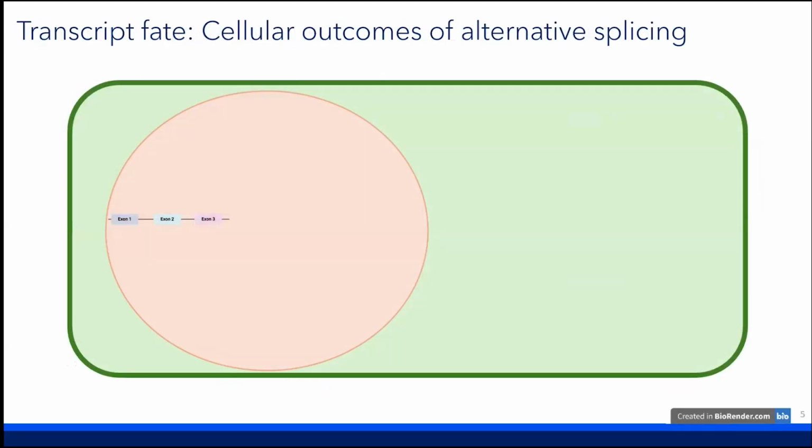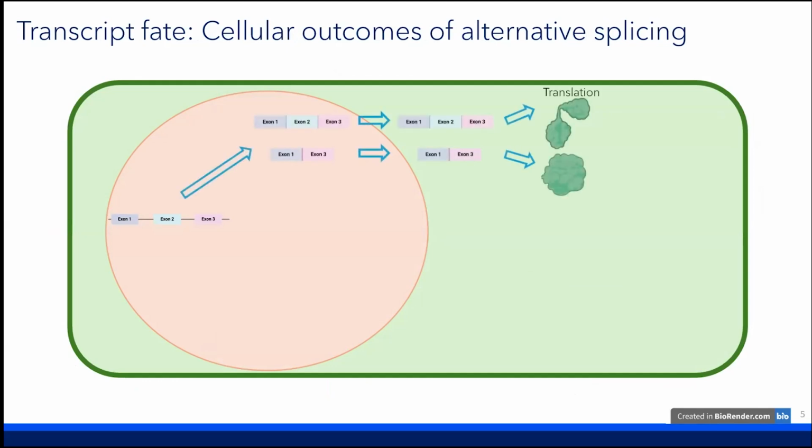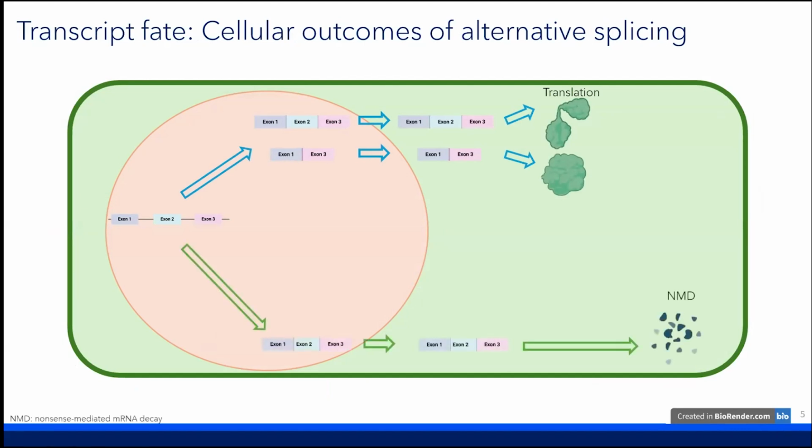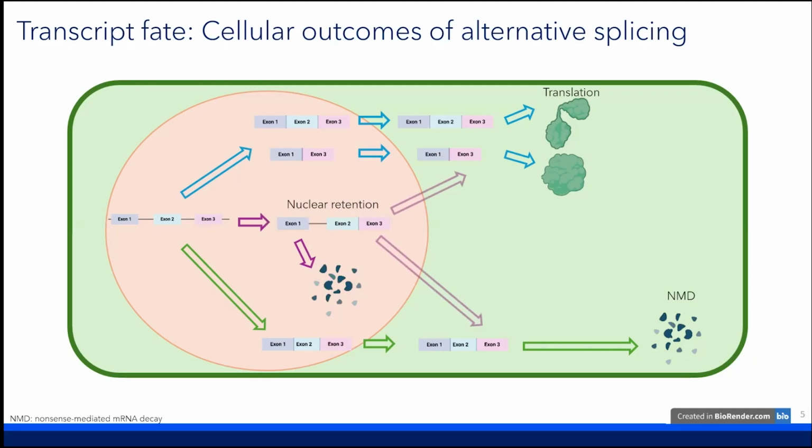Following the genome-wide analysis, we wanted to understand what actually happens to alternative transcripts in the cell. As I'm sure you know, alternative splicing can give rise to alternative protein isoforms. But in plants, it's actually more common that splicing regulates the mRNA itself. Nonsense mediated decay is an mRNA quality control process that regulates transcripts with premature stop codons or other deleterious effects to the coding sequence. And we also have nuclear retention, which is itself an end process, or can lead to post-transcriptional splicing and further targeting to one of the other two pathways.